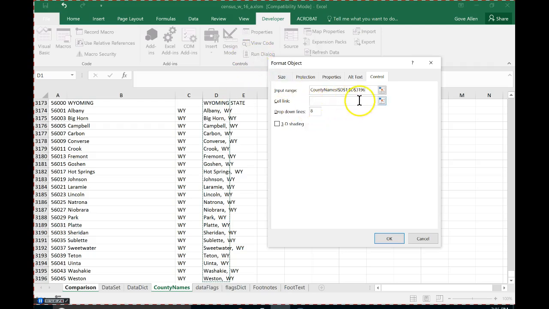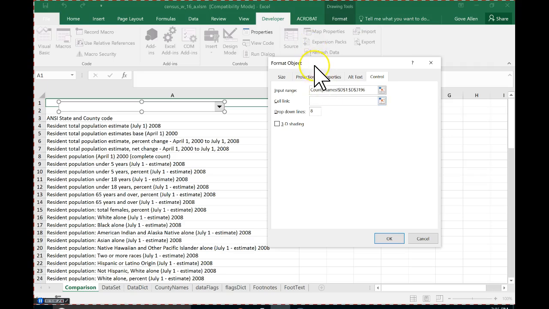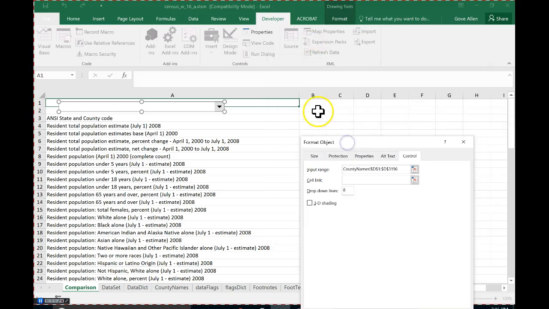Now, the next field here is the cell link. So at this point, we've just said how we're going to get the values into the list. Now we have to say, when the user chooses one of the values, where is this combo box going to communicate which one they've selected? We've got to pick a cell where we want the value of the selected item to go. So I'll select that, and I think I'll just put it right here in A2.